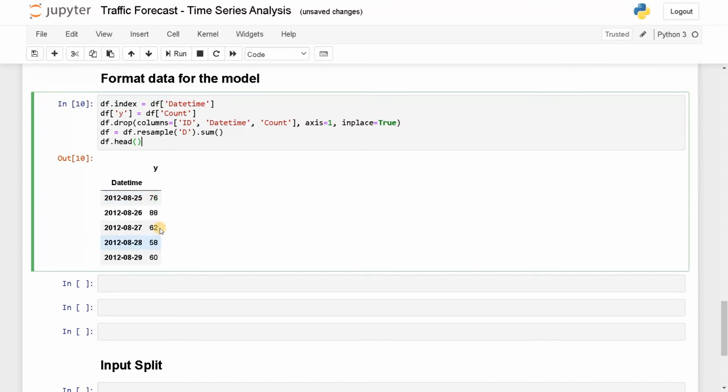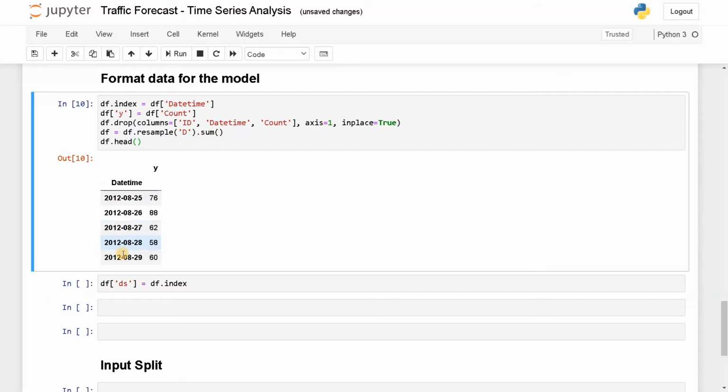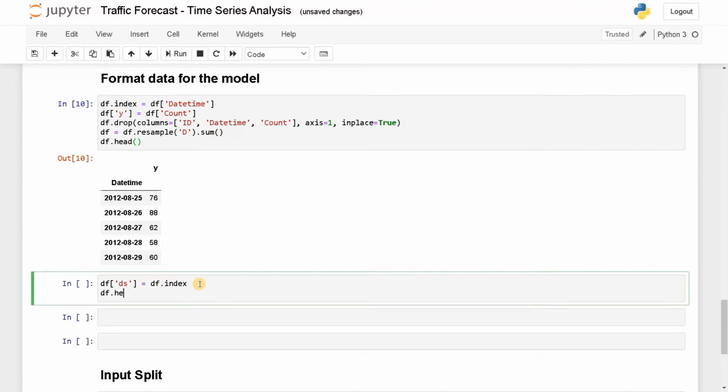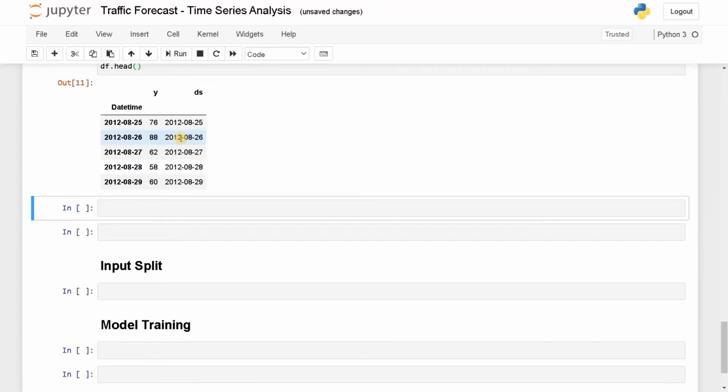Okay, after that, we need to format it accordingly again. So df of ds will be our input, that is the datetime. So df.index, this dark bold column is our index, and I'm just assigning the index into a column. Let's display it again with df.head(). Run this. Now this is our input and this will be our output.